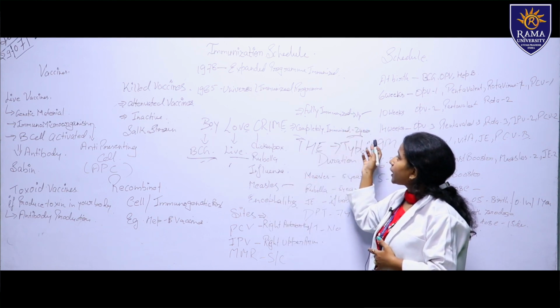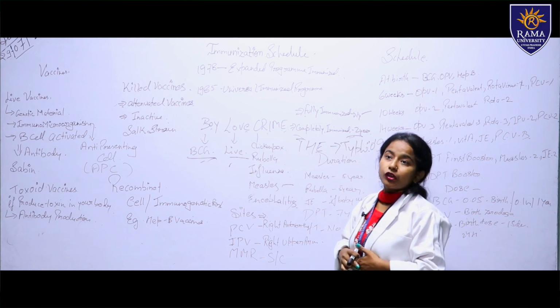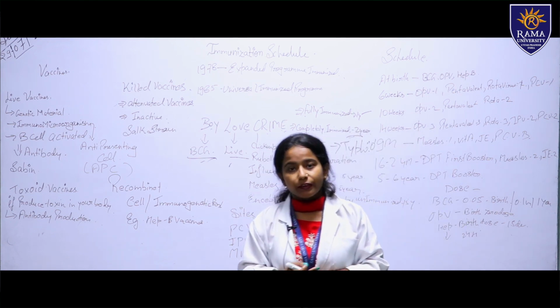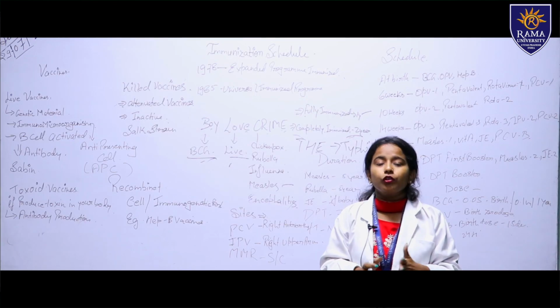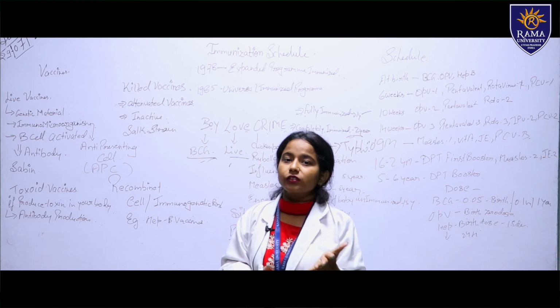Then what is completely immunized? Completely immunized means all the vaccinations, pentavalent, OPV, up to 2 years of age. Whatever all due vaccinations there are, up to 2 years of age.